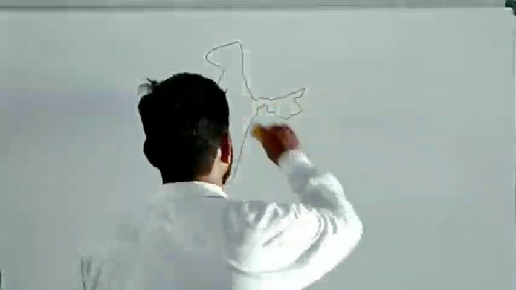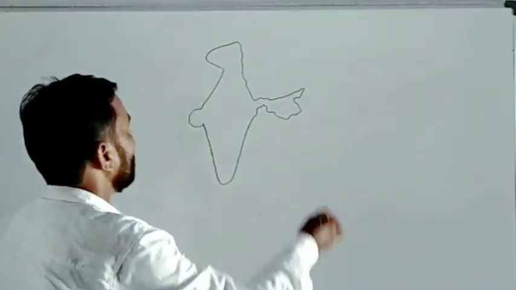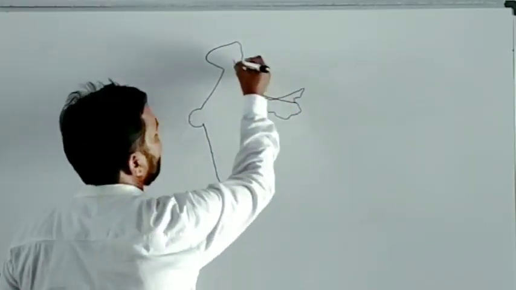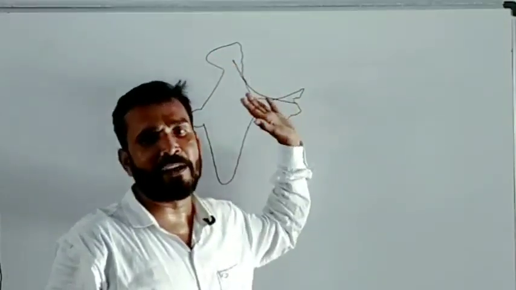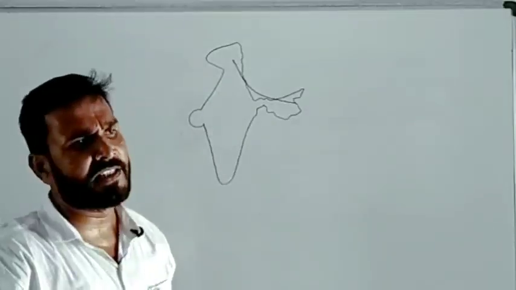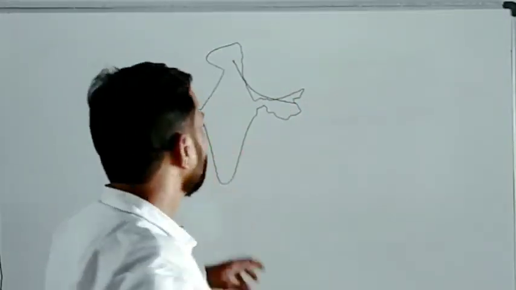Okay. Now another thing: there is a huge, highest mountain range from here to here, Ladakh, Zanskar, Karakoram, and afterwards the Himalaya and its extensions, Garo, Khasi, Patkai, Mizo Hills, Naga Hills, Lushai Hills.